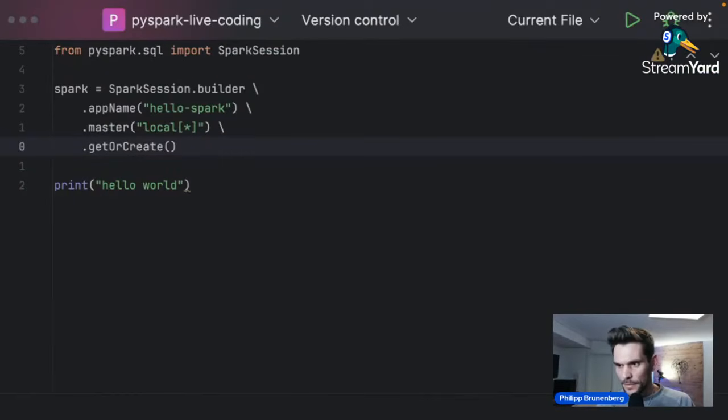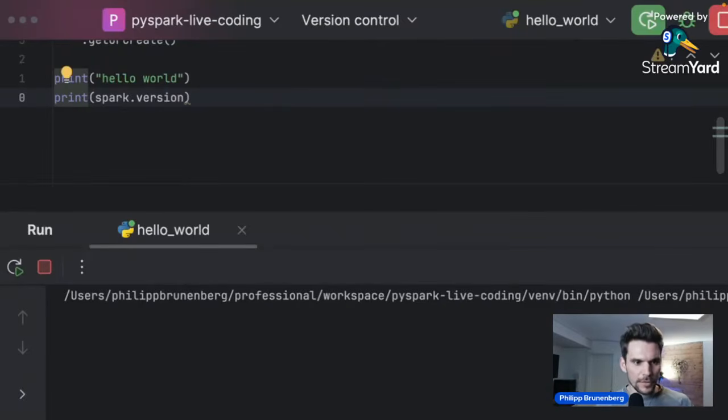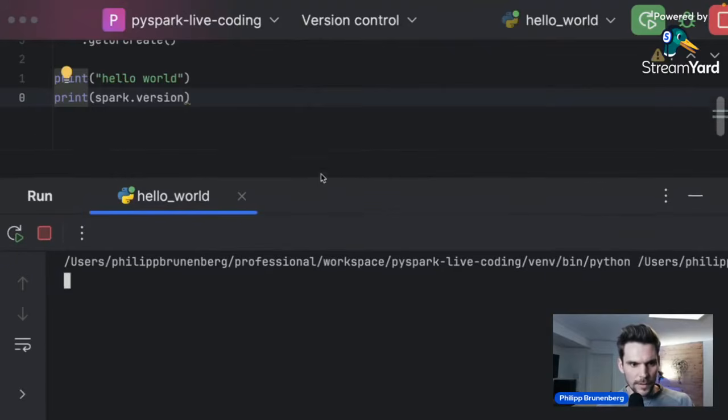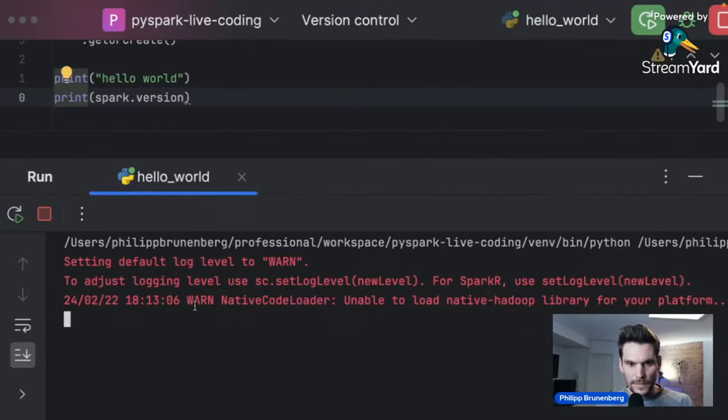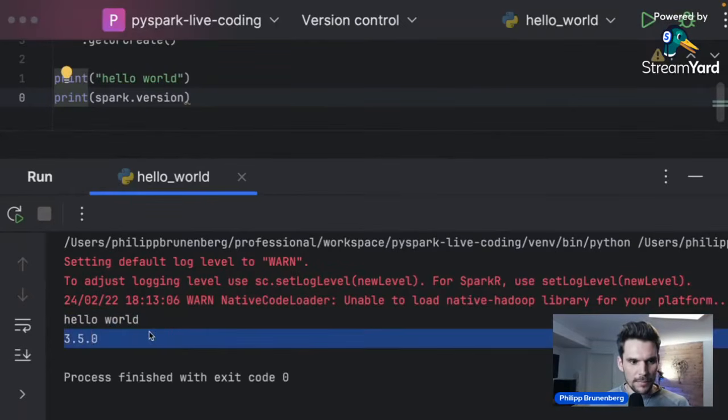Now that we have a Spark session, we can use it, for example, to print the Spark version, which is basically the hello world within PySpark. If that works, we will know that the Spark session has been instantiated and the dependencies and so on. So if I execute my Python module now, it should work and print the version of Spark. Now we will see the Spark log statements as well. And now we have the hello world string here and the 3.5.0, which is the version we are using.